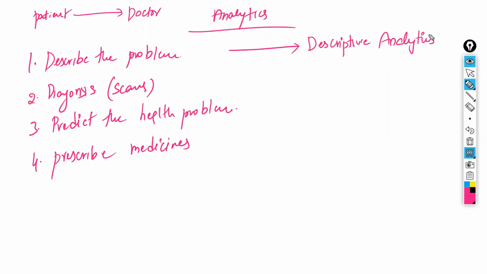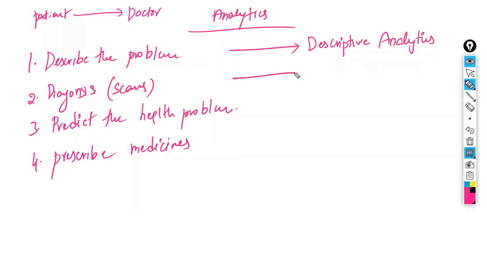Okay, you just have to describe whatever happened in the past. Just describe the past, meaning whatever was completed. For example, the sales of a company: till January, whatever the sales were, that you have to describe. You should not say that in the future this will improve like this, or if you do it like this, it will be nice. No, don't say anything. Just say what already happened. Whatever happened, you explain that. It is called descriptive analytics. The first one is called descriptive analytics.